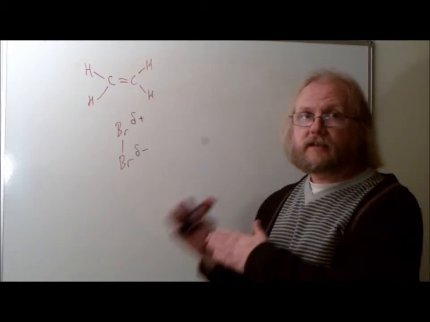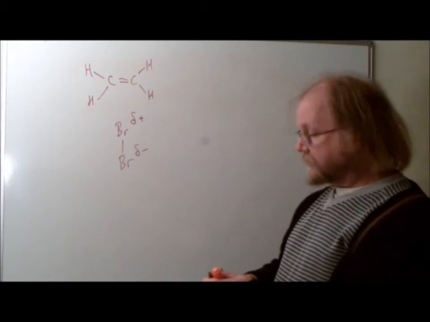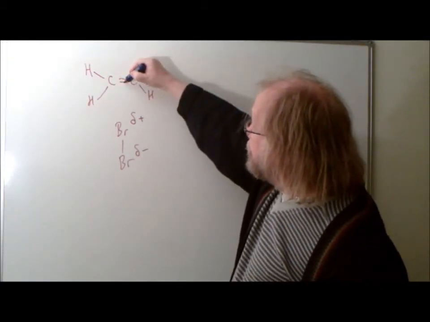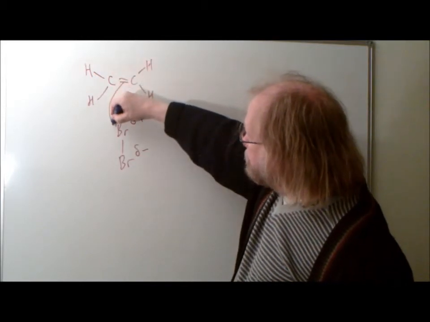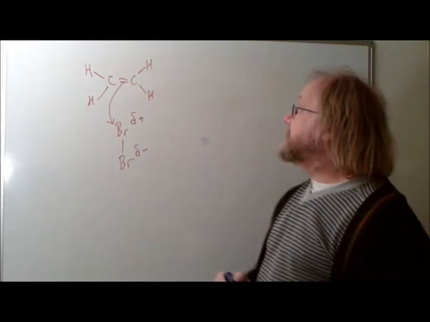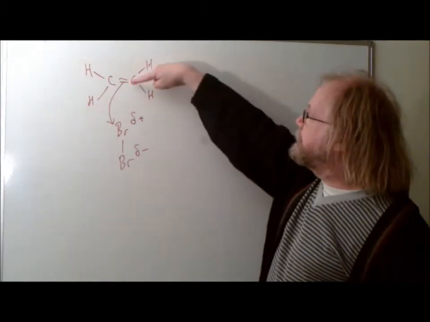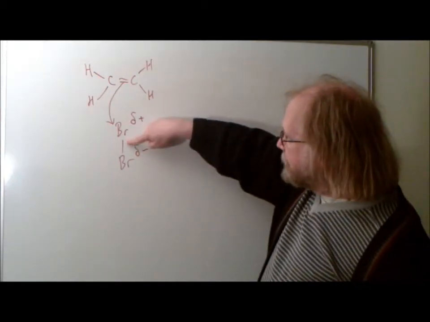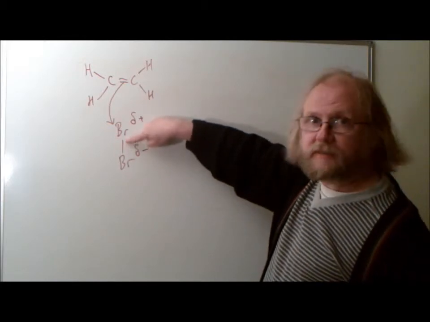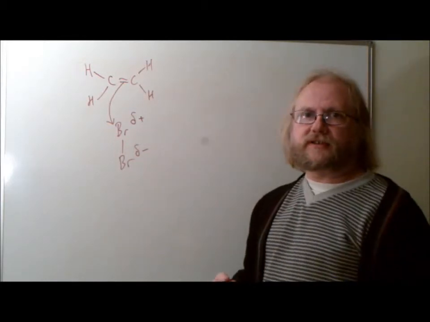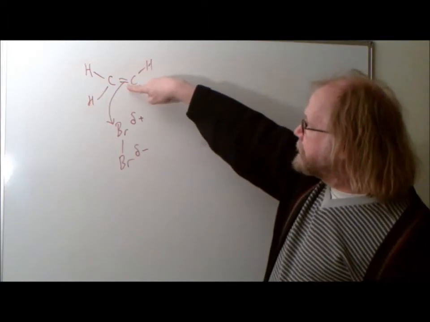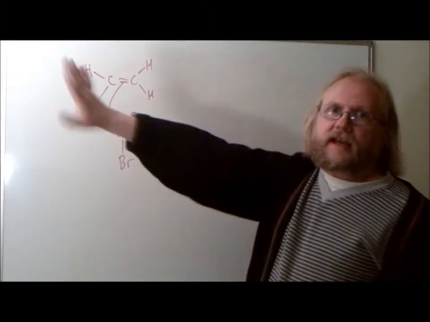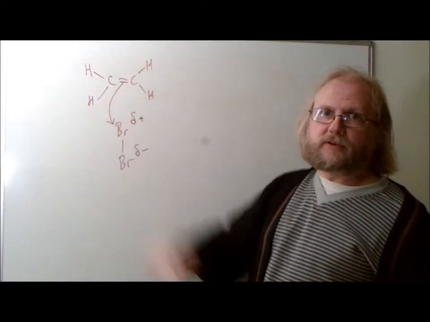Curly arrow means movement of a pair of electrons, and specifically it's the pair of electrons which form that pi bond are going to move out of that bond and be grabbed by that bromine. So you have to draw the arrow very precisely from the bond to the bromine to show that. At the same time, this pair of electrons that's forming this bond here, that's the last straw as far as they were concerned. They were already being repelled by this electron pair when it was there. Now that it's come right in here, they're going to say, right, we're off out of here, we don't want any more to do with this.